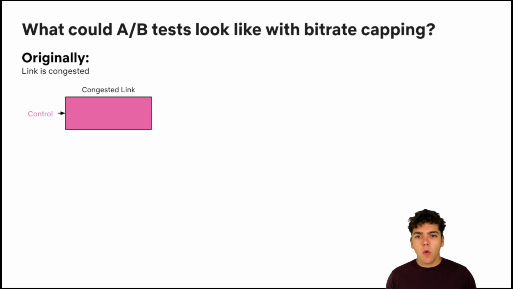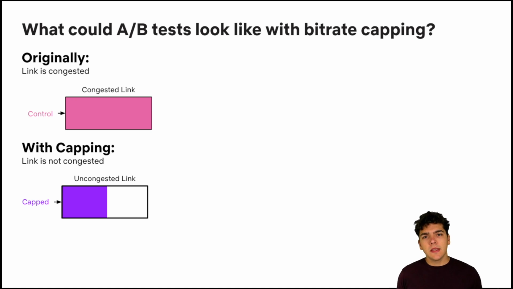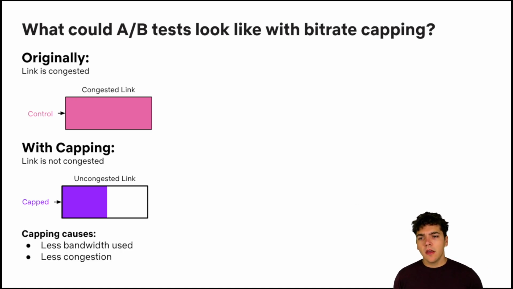So let's imagine what would happen if we ran an A/B test to measure the effects of bitrate capping. And let's imagine that all of the traffic is running on the same network over the same congested link. With bitrate capping, we would send less data into the network, and because this link is congested, maybe with bitrate capping the link would become uncongested. So there would be two effects of bitrate capping here. The first effect is that we're sending less data into the network, and the second effect is that this causes less congestion.